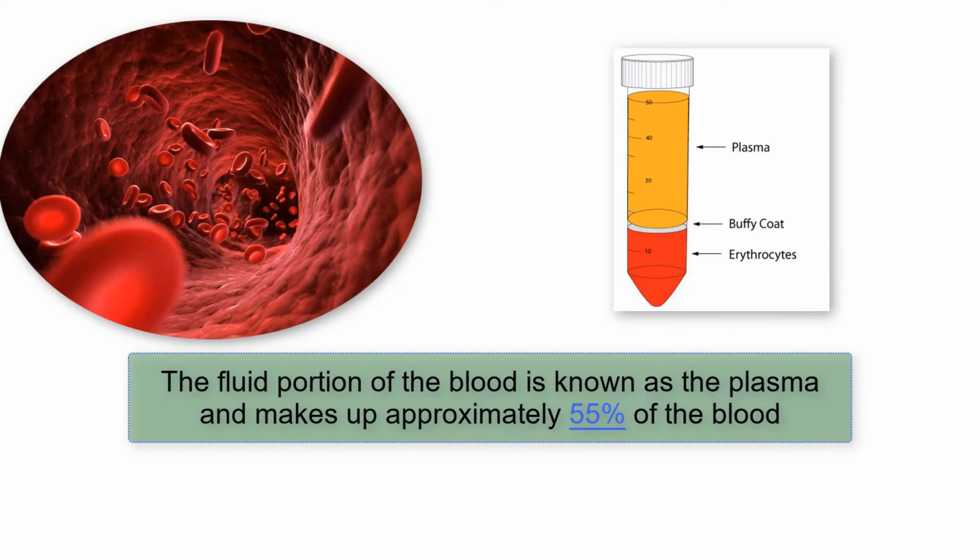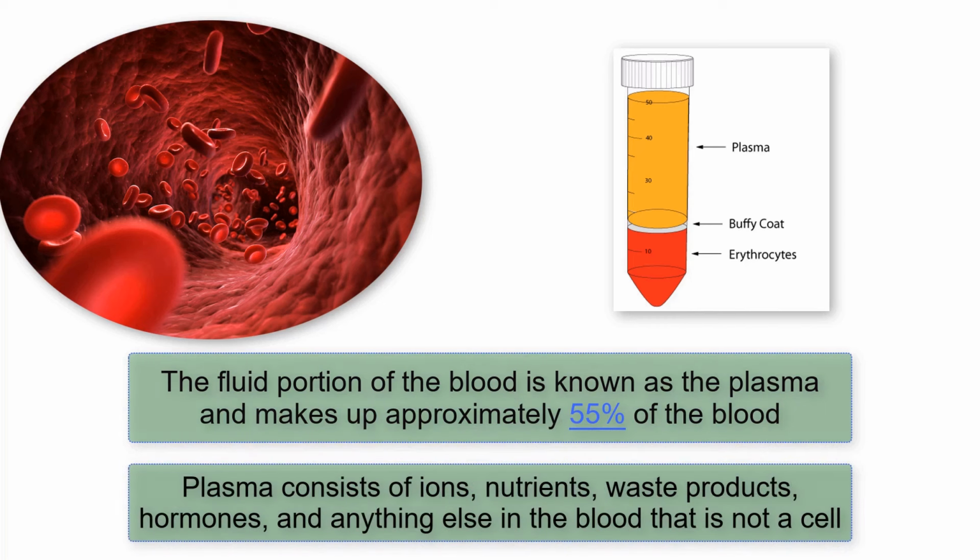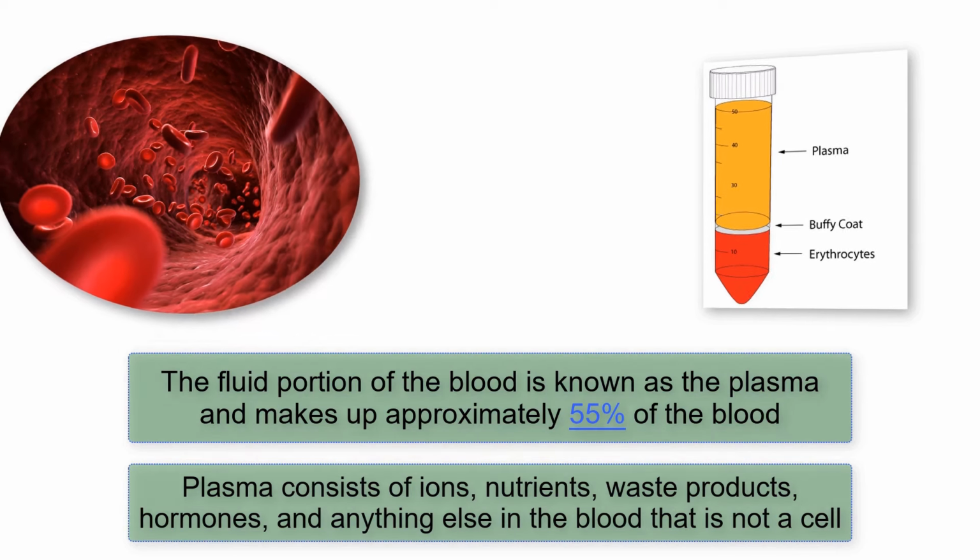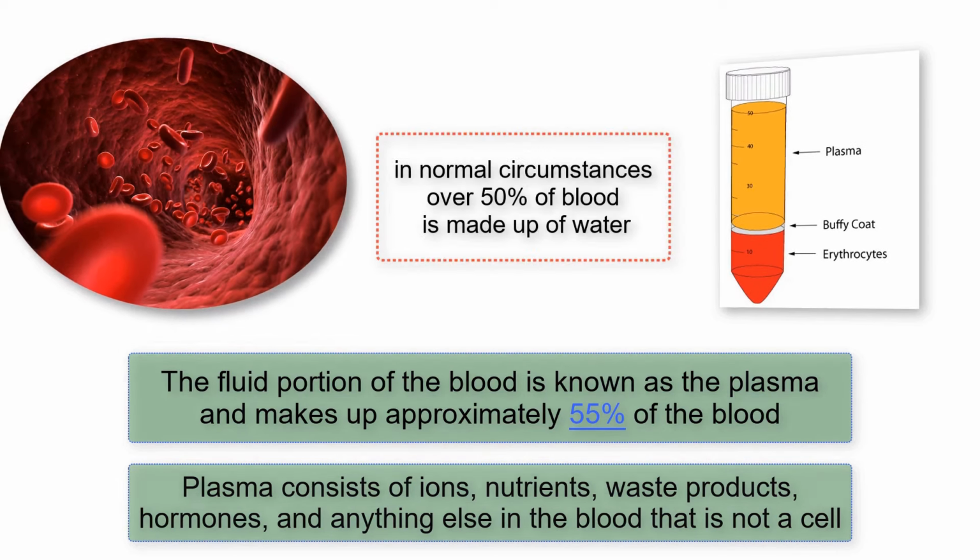The fluid portion of the blood is known as the plasma and makes up approximately 55% of the blood. Plasma consists of ions, nutrients, waste products, hormones, and anything else in the blood that is not a cell, all being circulated in water. Therefore, in normal circumstances, over 50% of blood is made up of water.